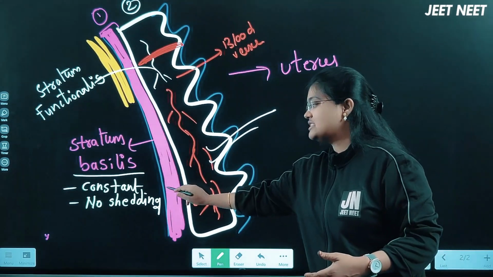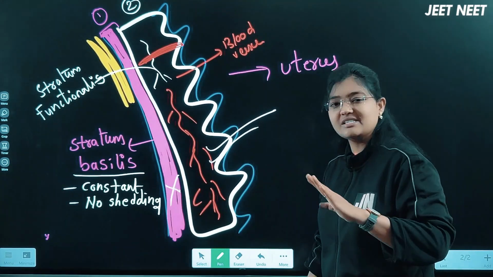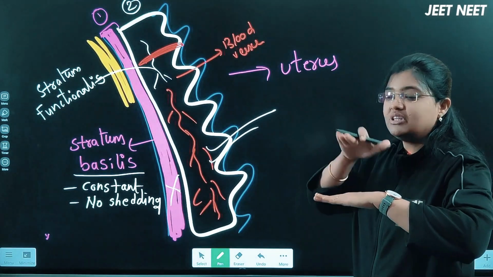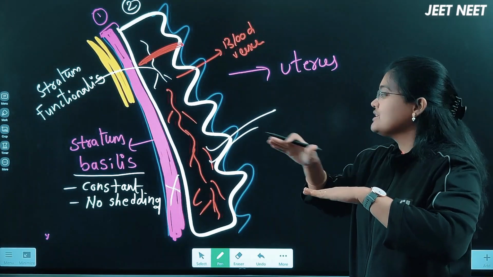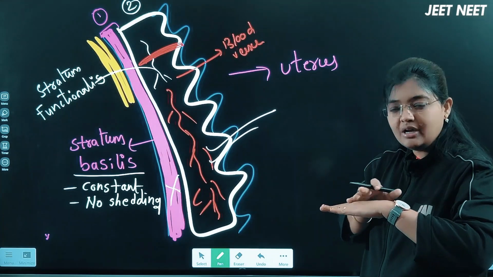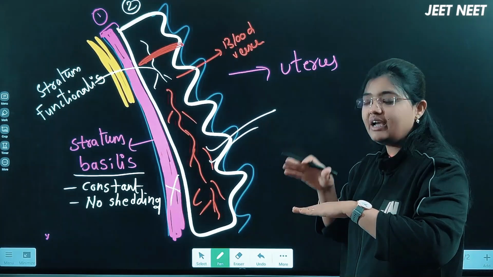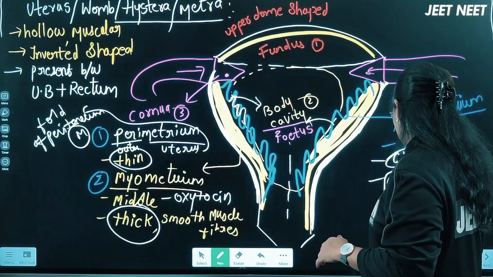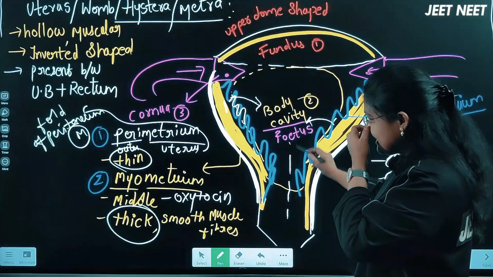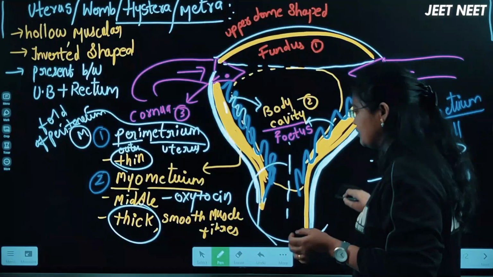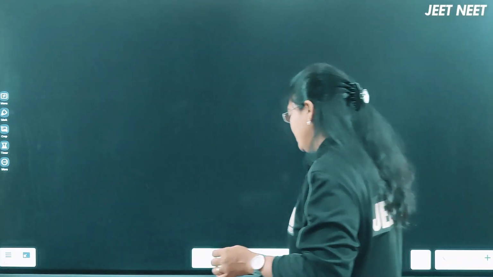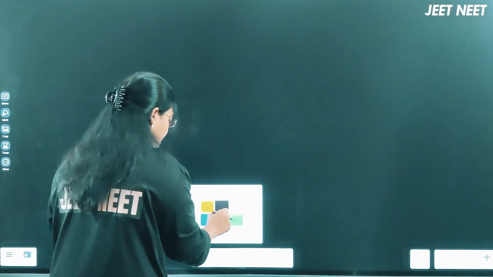So the stratum basilis layer will never get shed off, it's a base actually. The name itself states stratum basilis, it's a base. Upon this base only, every month this stratum functionalis layer will be reforming and regenerating, and it will be shedding off. That will be happening continuously here. Okay. Next, now let me discuss this uterus part better. Now we will discuss the cervix actually here, right? The next part we are discussing is the cervix.